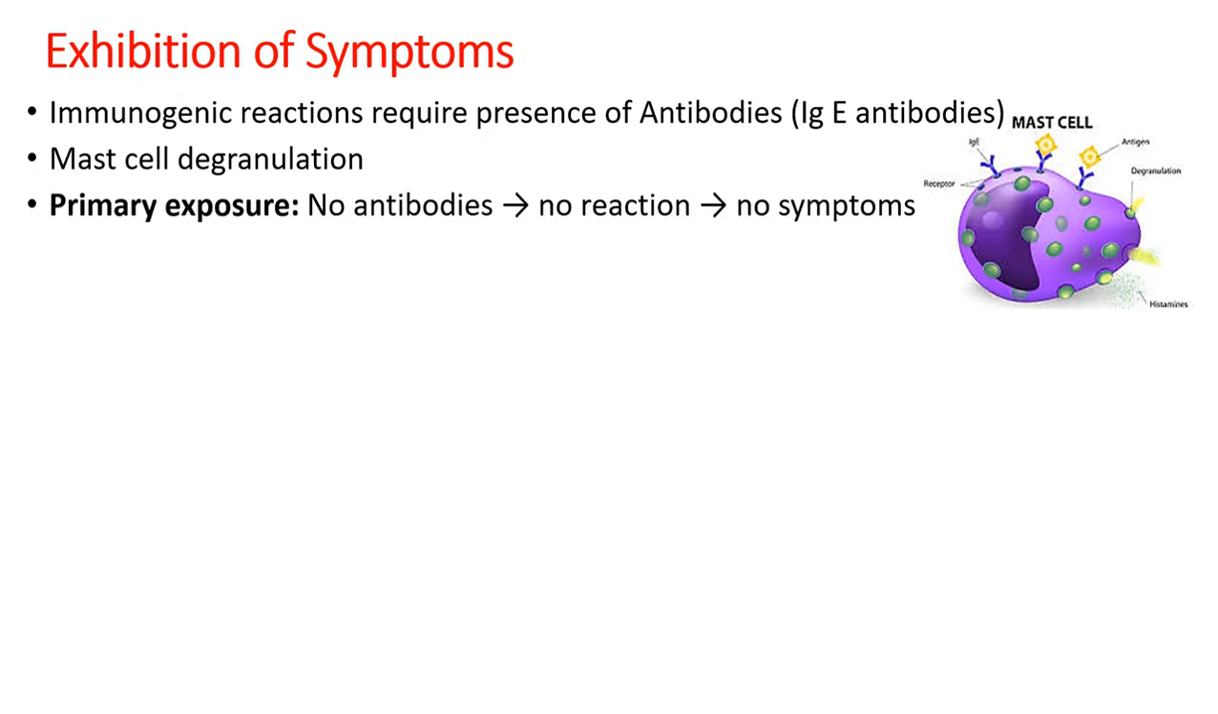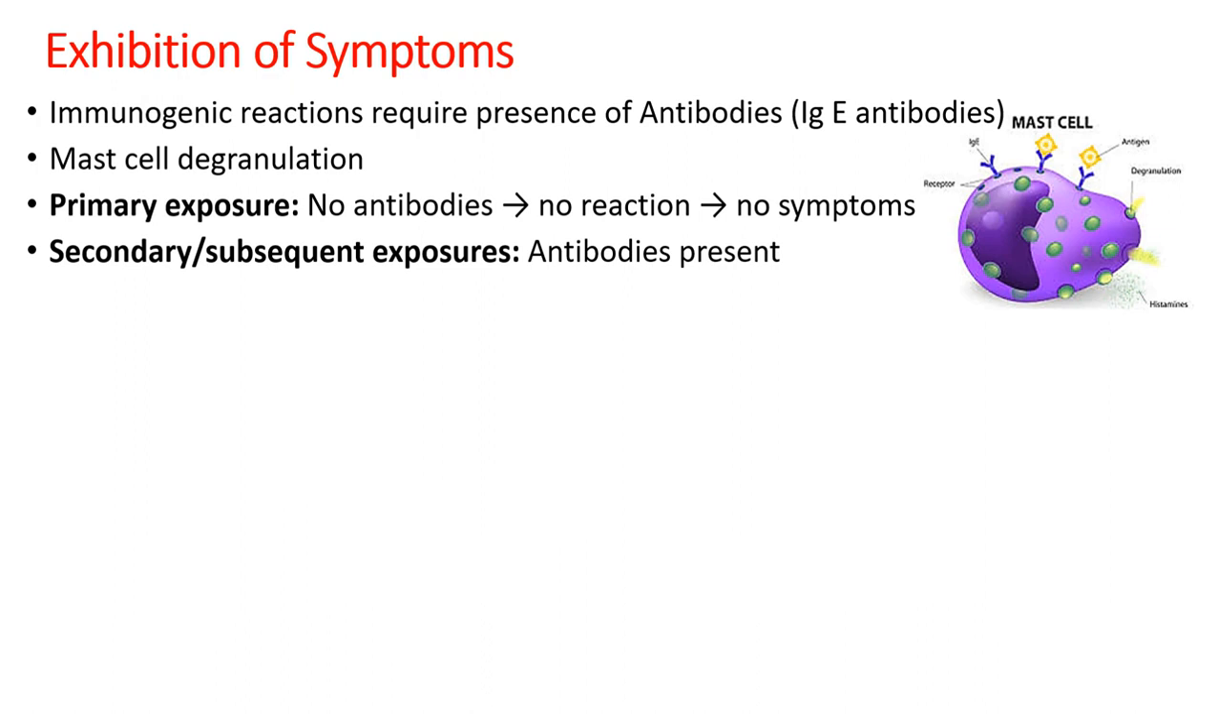There are two types of exposure. First is primary exposure. Primary means wherein the antigen is entering into the body for the first time. Since our body has not yet secreted or designed antibody for this new foreign body, because of the absence of antibodies, there will be no antigen antibody complex formation. So there will be no reaction and the body will not show any symptoms upon primary exposure.